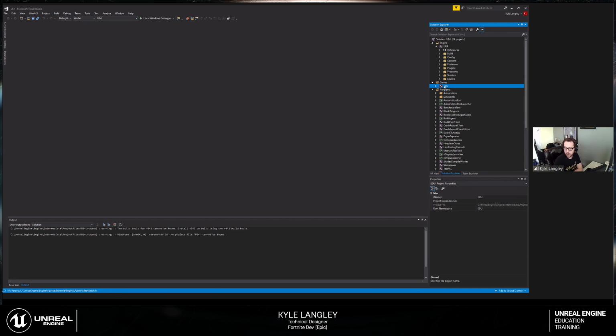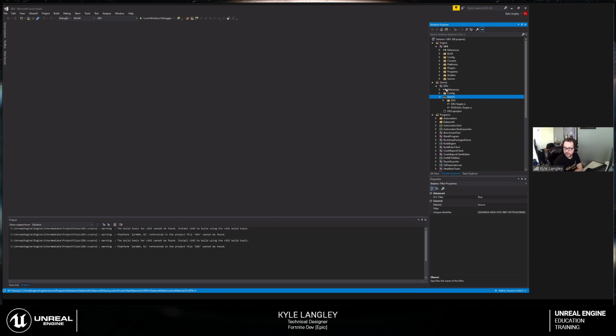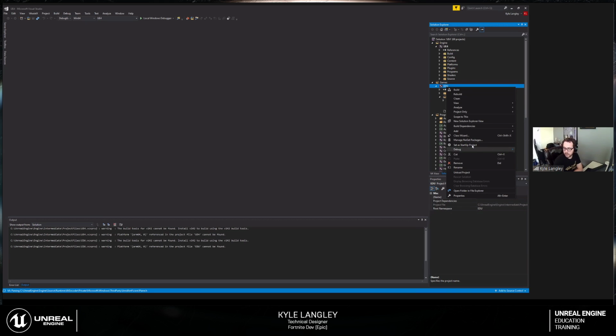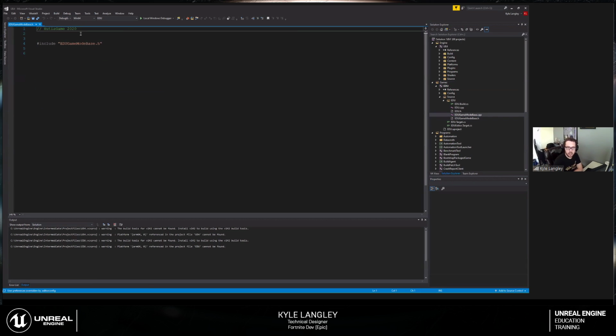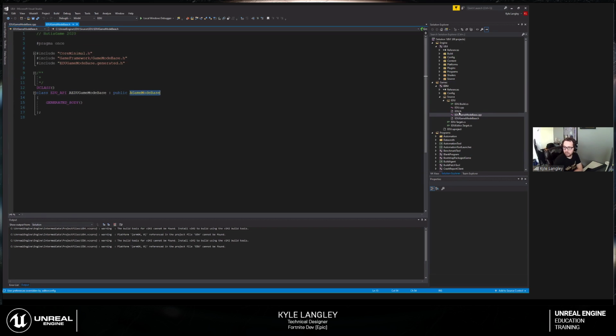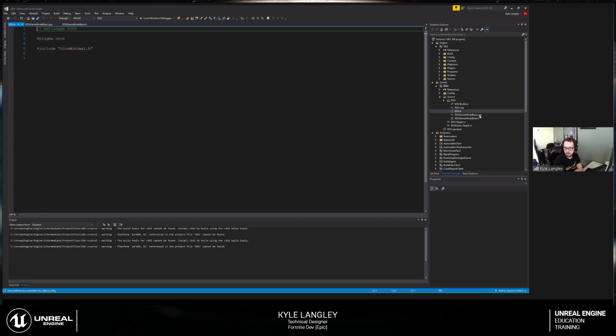When you have your game project, we have our EDU here, and this comes with the normal project stuff that you would see. Typically, I like to set this as my startup project, so when I launch from here, it's automatically going to load my game. And it comes with just a couple base classes. You get your game mode, which is very empty, just a game mode, and your actual project. And that's it. It's very straightforward.